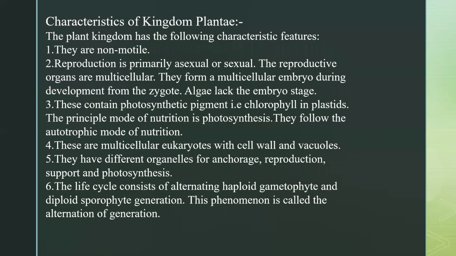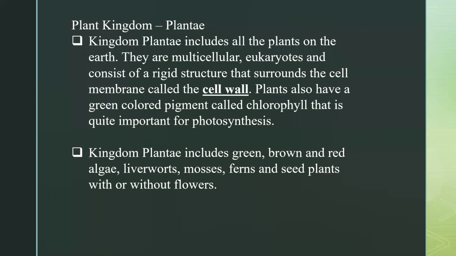So now we did the introduction part: the definition of Kingdom Plantae, the organisms coming under this kingdom, and the main characteristics. First is the presence of a cell wall, and second is the presence of the green pigment called chlorophyll, and it includes all the algae, ferns, and seed bearing plants, some with flowers and some without flowers, right?